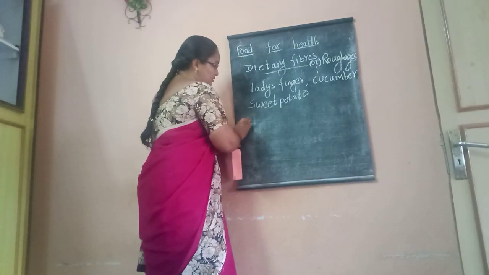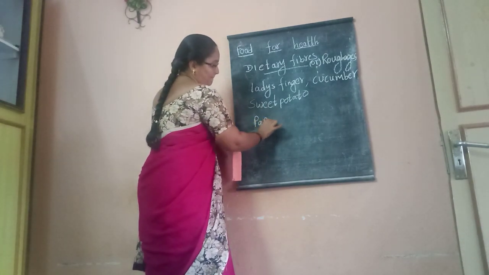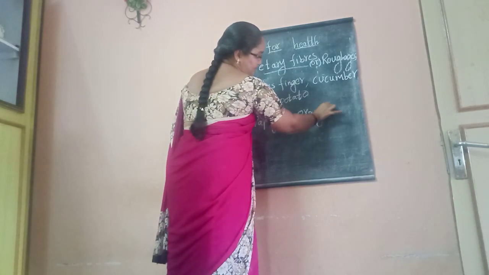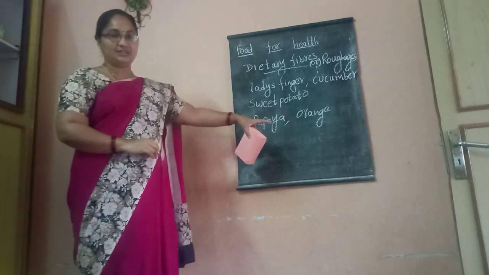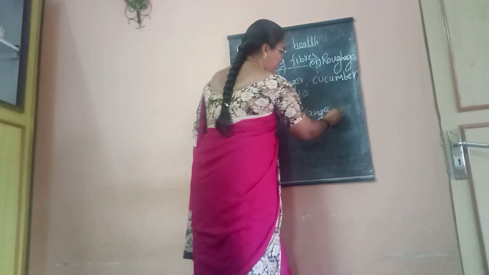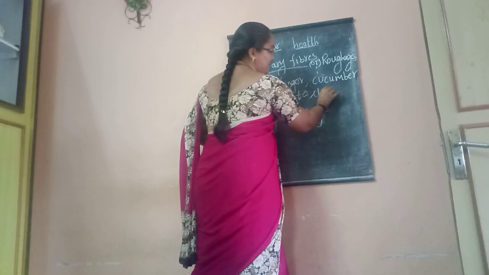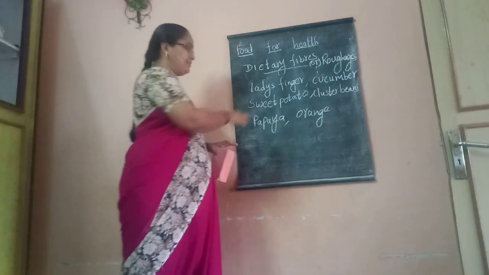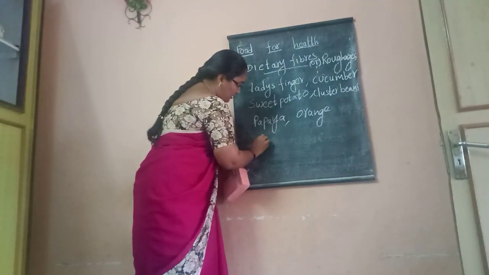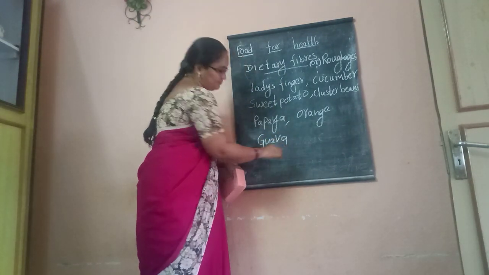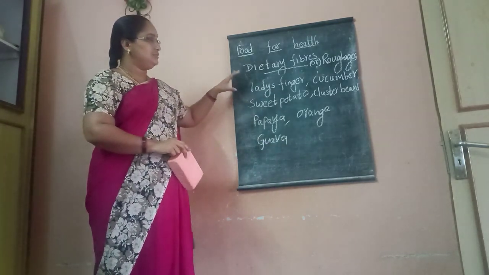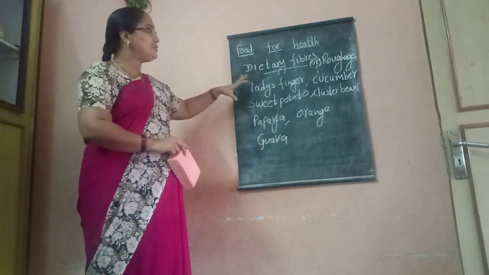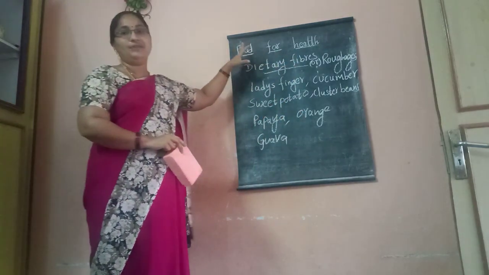In the fruits: papaya, orange, guava. In the orange also we can find the thread-like structure. These all have a fiber-like structure. These are the sources of roughages, the dietary fibers.